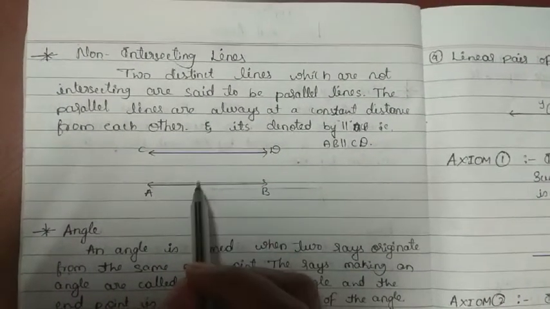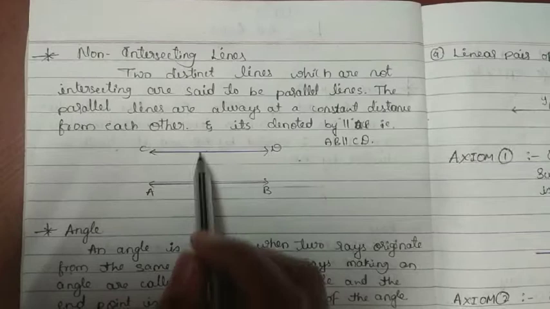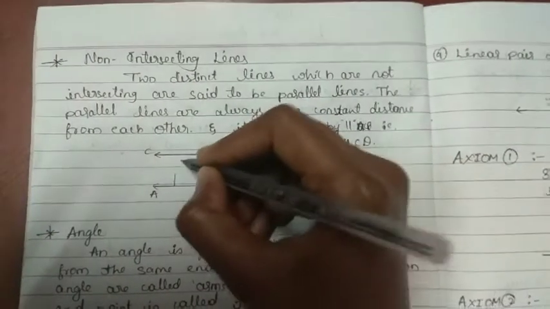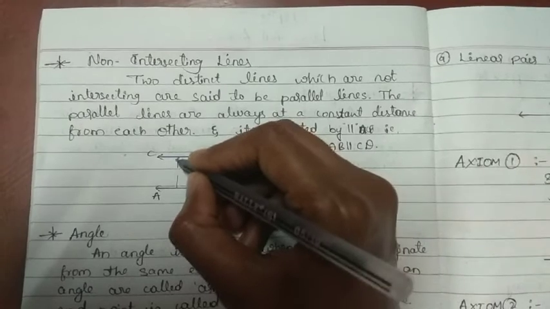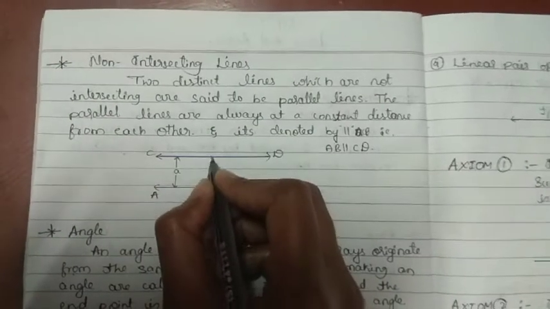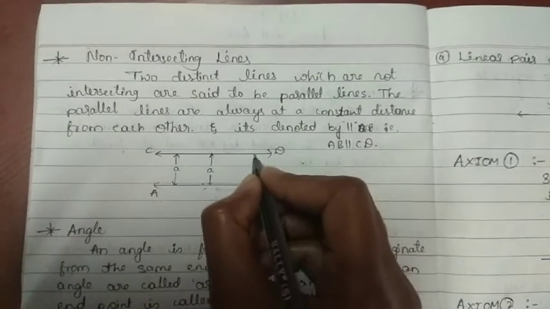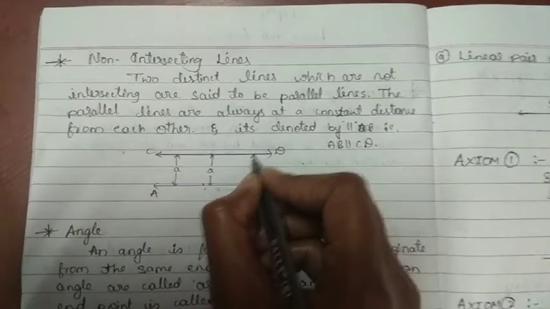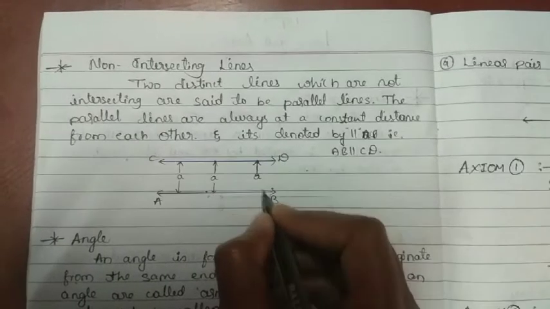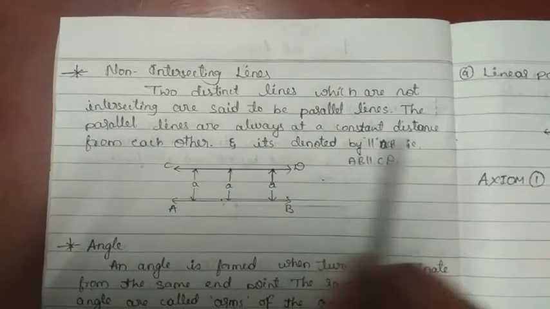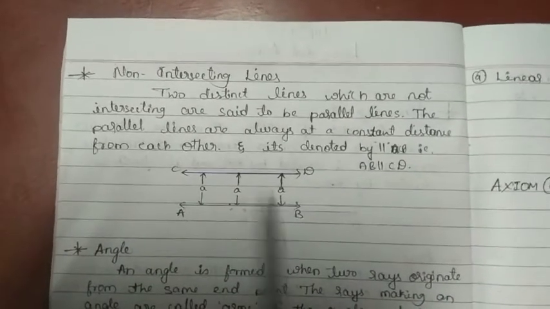Suppose these two are parallel, then this distance is the same. Suppose I take this distance as a. This is also a, and this is also the same a. So this is a constant distance from each other.